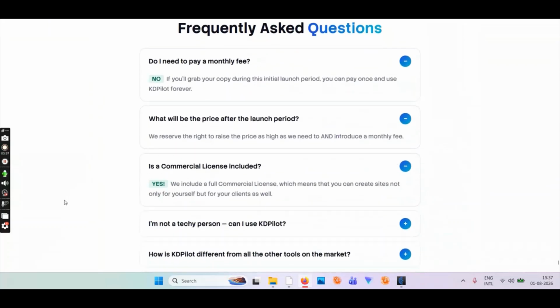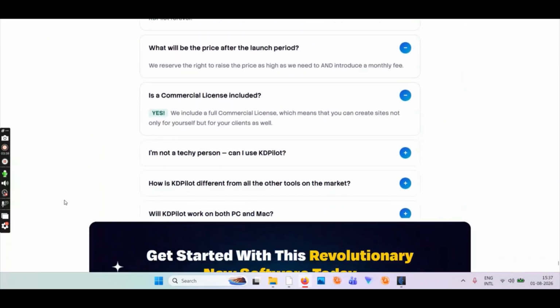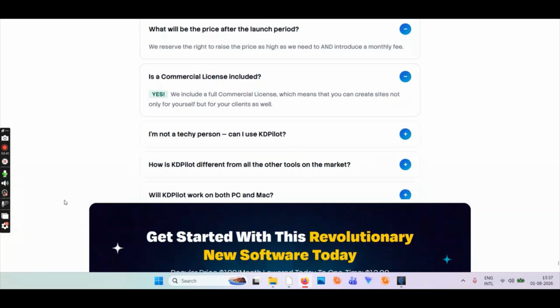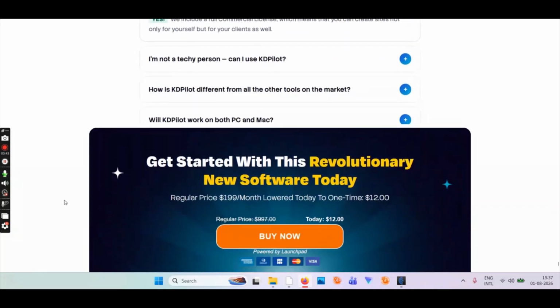We have some question answers. Do you need to pay a monthly fee? No. What will be the price after the launch? It's up to them. Commercial license included? Yes. I'm not taking percent.